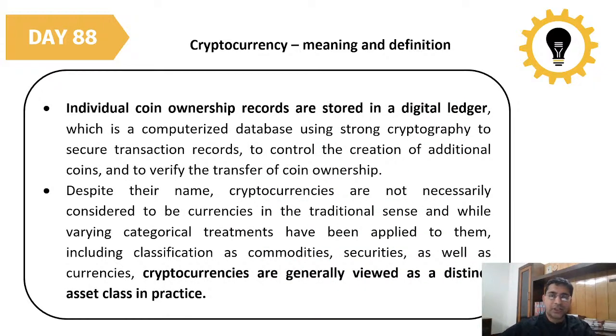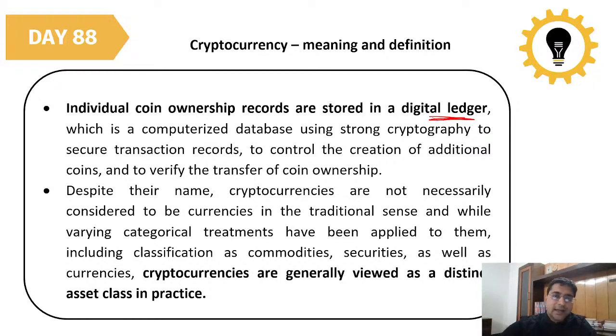Individual coin ownership records are stored in a digital ledger. As you all know, digital ledgers are everywhere right now. Earlier, people used the physical ledger, writing in notebooks. Now everything is moving towards digital, but still most of the records in India are kept in physical form. But here, the total coin ownership is based on the digital ledger.